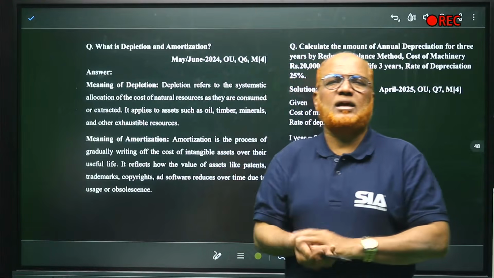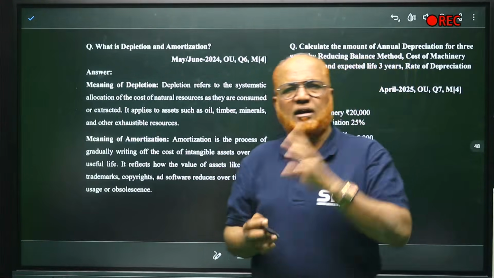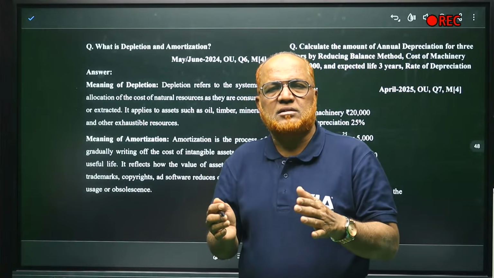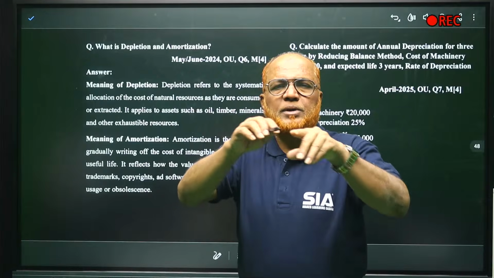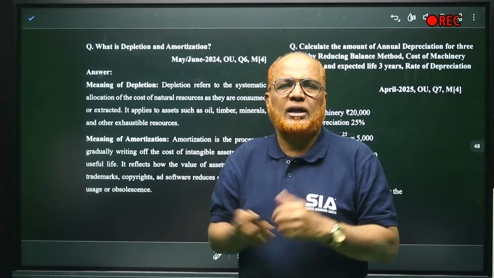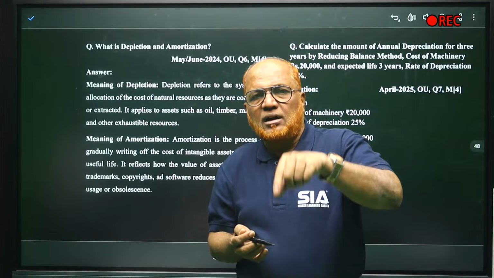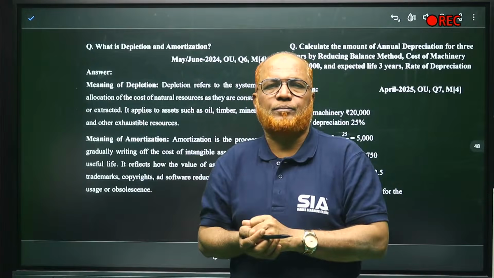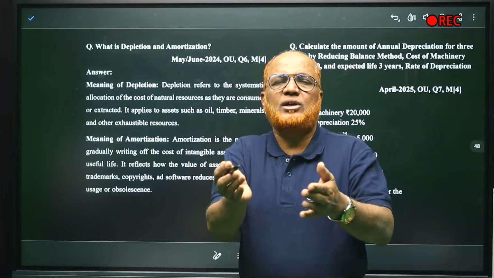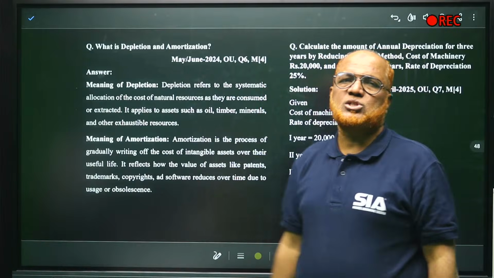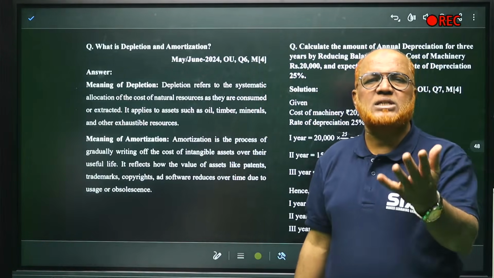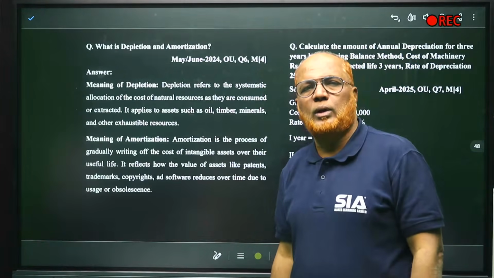Example, an oil well is purchased for 1 lakh, and we expect that we can get the oil for 5 years. So that 1 lakh rupees will be divided by 5, every year 20,000. So for natural resources, we use depletion. For physical assets, we use depreciation. And amortization is the term which is used to write off intangible assets, like goodwill, patent right, copyright, etc.